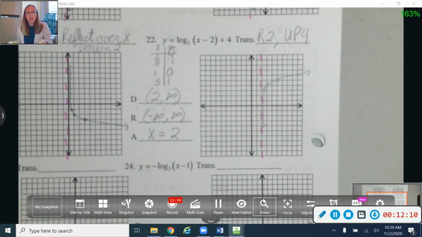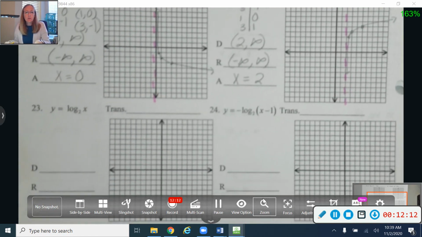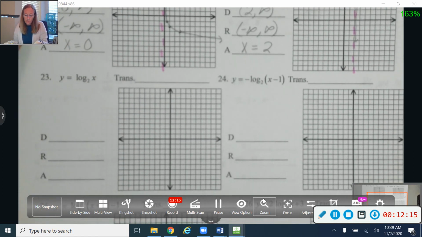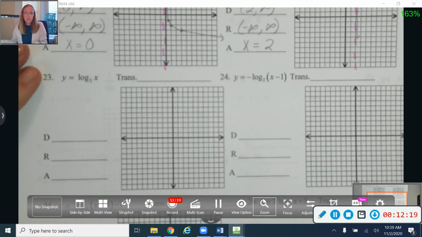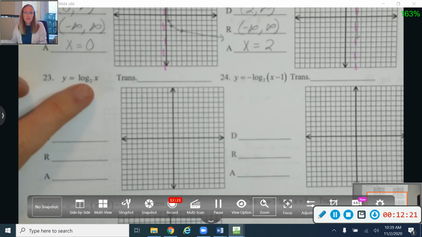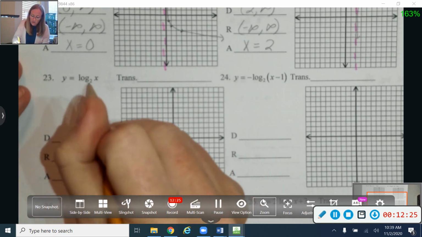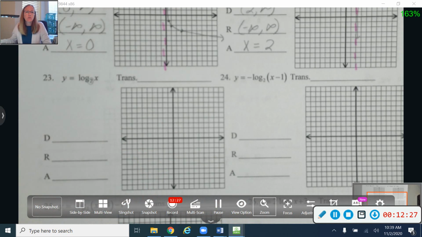Okay, so here's what I'd like for you to do. I would like for you to work together to try to figure out numbers 23 through 26, and notice that your base number has changed to a 2. Okay, so be very careful with this. All of these have a base number of 2.